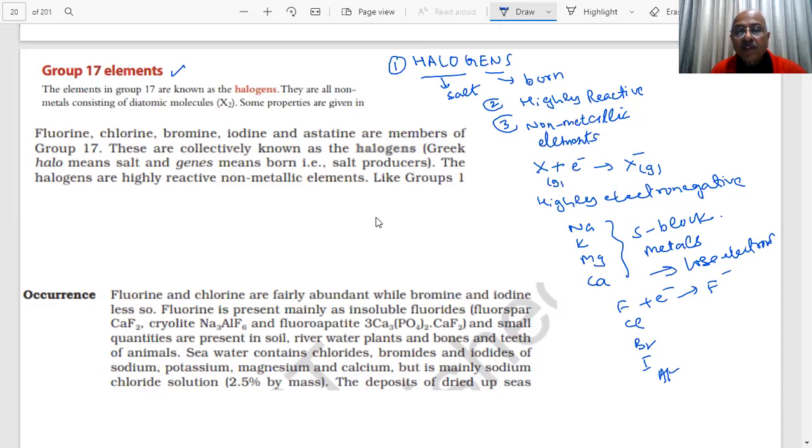And then seawater contains sodium chloride, 2.5% by mass. Students, the deposits of dried up seas contain these compounds: sodium chloride, carnallite. Marine life contains iodine in their systems, as seaweed, students, about 0.5% of iodine, and Chile saltpeter contains up to 0.2% of sodium iodate. These are some of the sources in which these halogens are present. That is why they are salt-like, students, salt genes. You have noted everything.